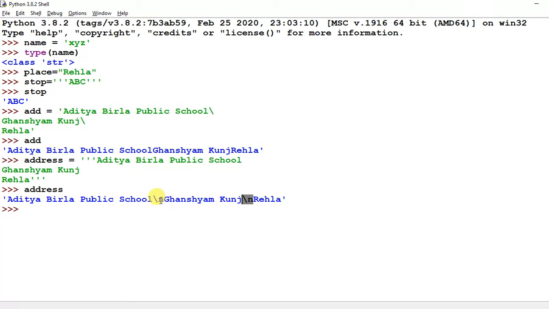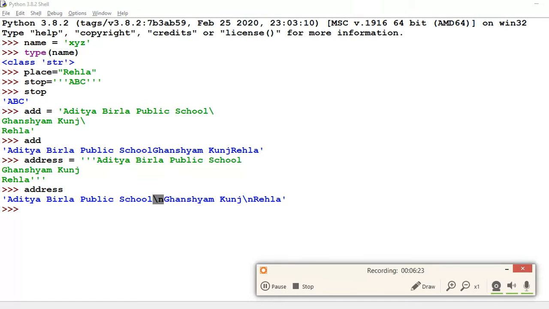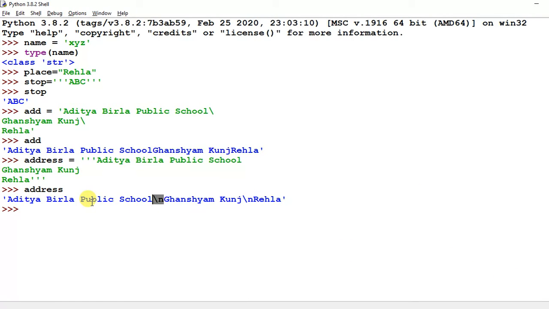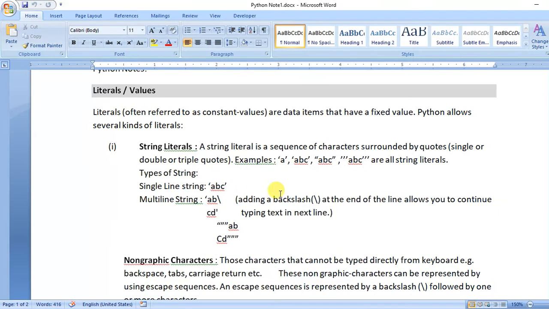This occupies 1 byte of memory, and in this other assignment there is no additional character inserted in the text string. So with these two methods you can assign a multi-line string in a variable.